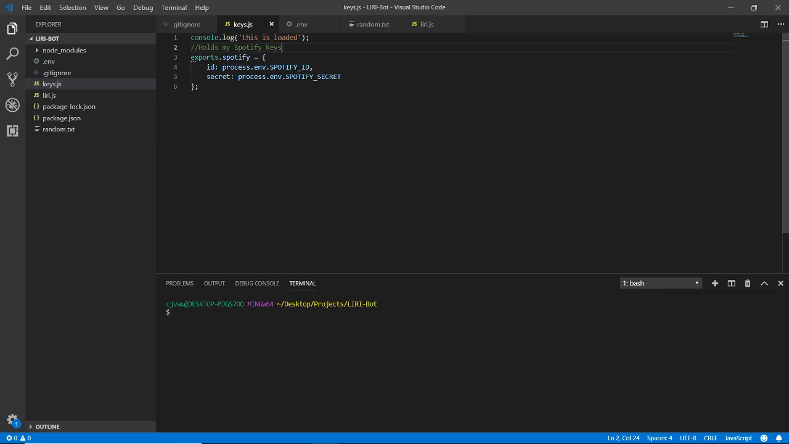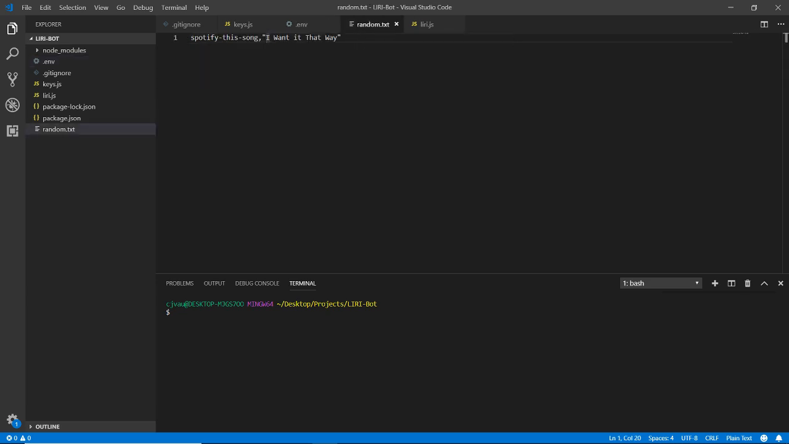Right here, we have our keys.js file, which holds my Spotify keys, specifically the IDs for them, because they'll actually be stored, where I believe I put them, in the .env file here. So these are my Spotify IDs. I don't care if you use them, whatever.